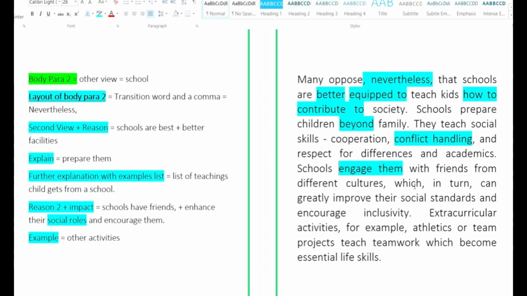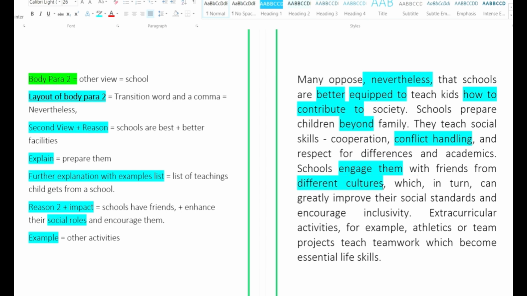comma, which, comma, in turn can greatly improve their social standards and encourage inclusivity. Coming back again slowly, engage them is a good word instead of using the common word give. Then friends from different cultures is again a good phrase, that is, students from various backgrounds.